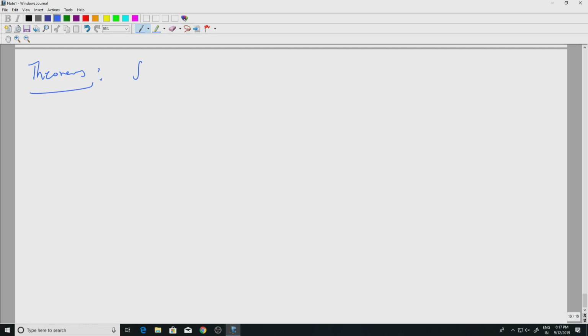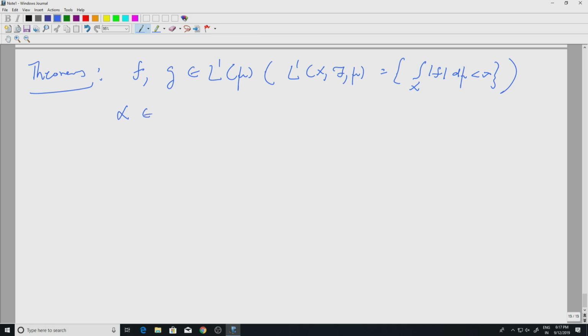So I take f, g in L1 mu. Remember L1 mu: there is a space X, there is a sigma algebra and there is a measure. And this is the collection of measurable functions whose modulus have finite integral. That is the set we are looking at. So I am looking at f and g in L1 mu and some constant alpha in the complex plane, then we have the full linearity of the integral.